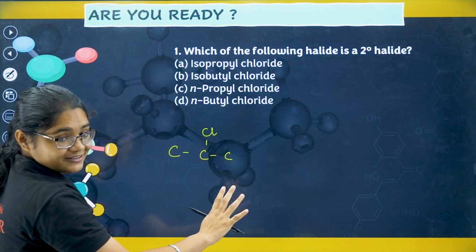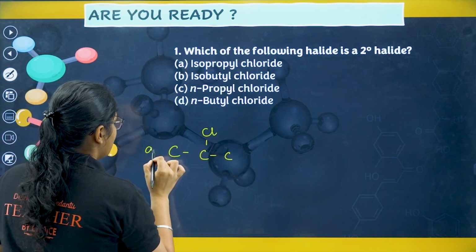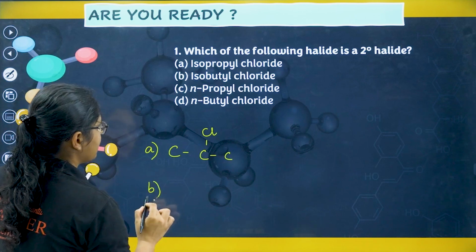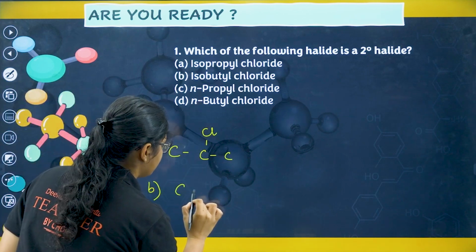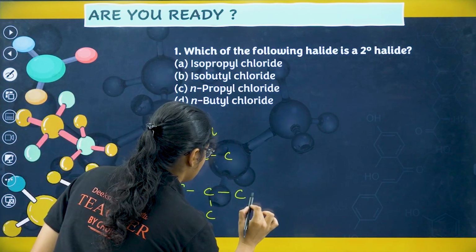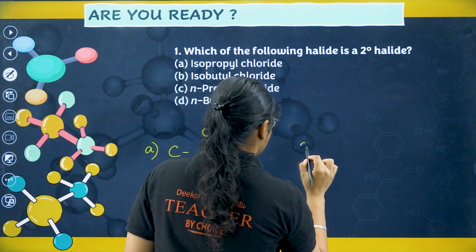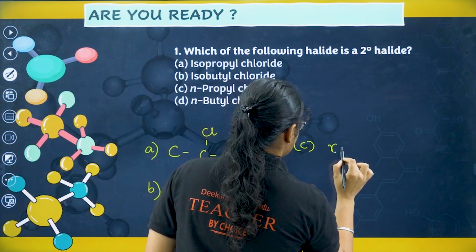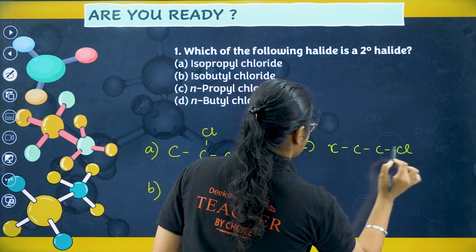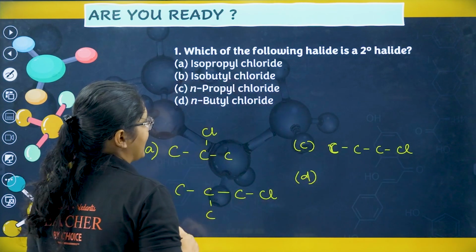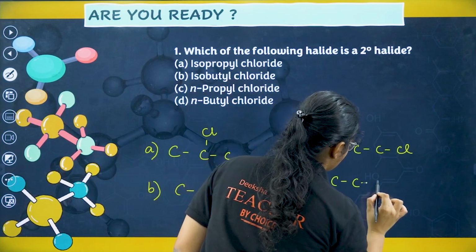I'm not writing H, I'm only mentioning the carbons and here you can balance it with H. Next you have isobutyl chloride. Okay, this is isobutyl chloride. N-propyl chloride. This is also C, N-propyl chloride. And option D is N-butyl chloride.